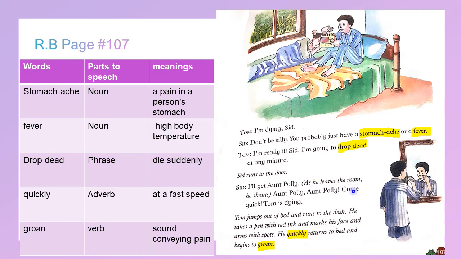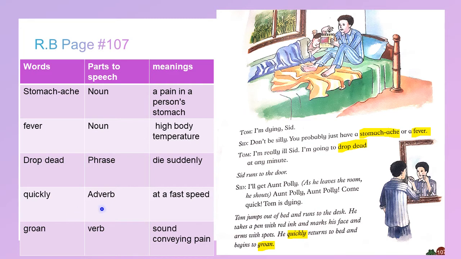As he leaves the room, he shouts, Aunt Polly, come quick. Tom is dying. Tom jumps out of bed and runs to the desk. He takes a pen with red ink and marks his face and arms with spots. He quickly turns to bed and begins to groan.